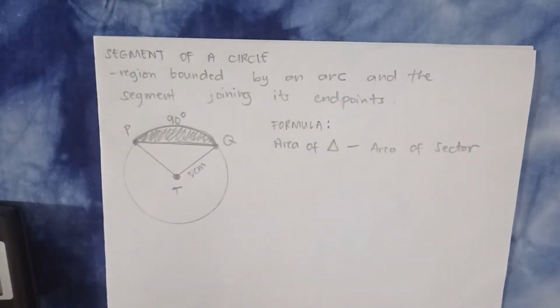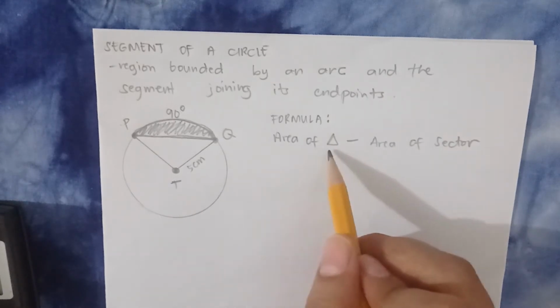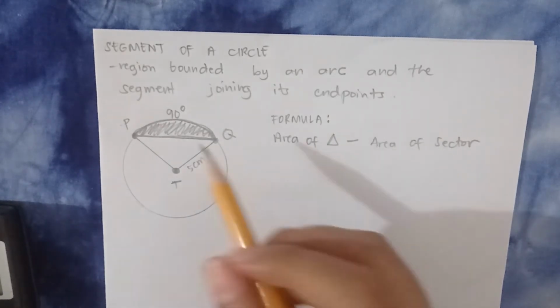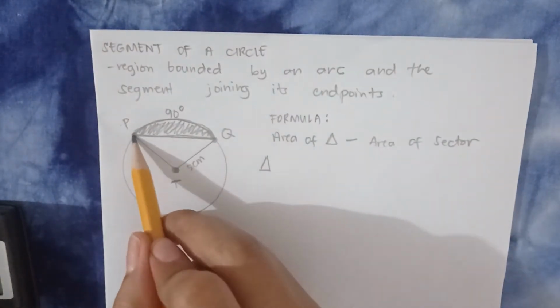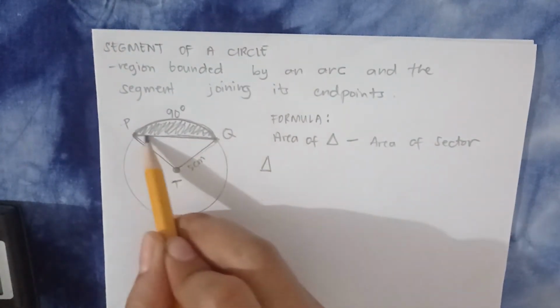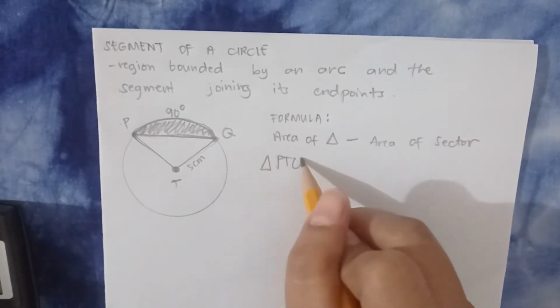At pwede natin kunin yung area ng segment na yan. Paano? Okay? So, ganito lang. First, get the area of the triangle. Ano bang triangle na nabuo dito? Ito yung triangle natin, di ba? Triangle PTQ. Kunin mo muna yung area ng triangle PTQ.